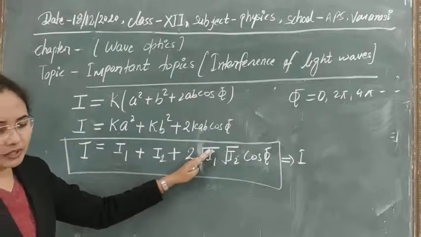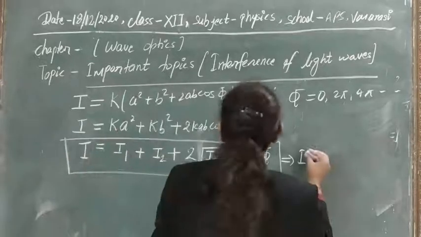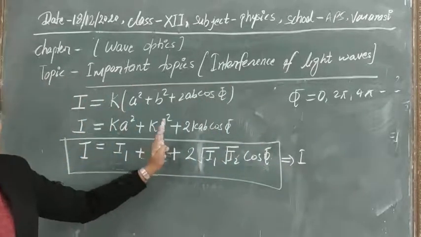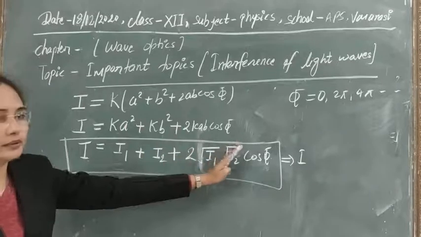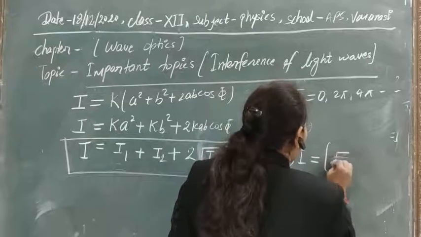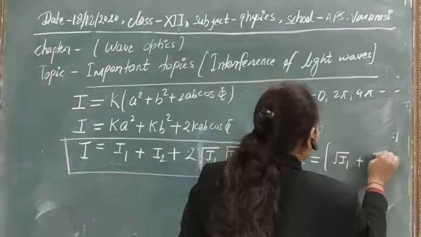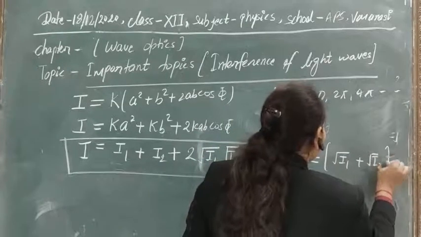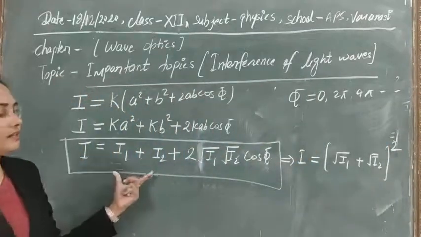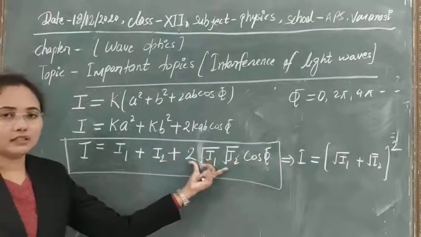Finally, after solution, this is root I1 square plus root I2 square plus 2 root I1 root I2, which is root I1 plus root I2 whole square. This is the concept that we have got after the calculation.